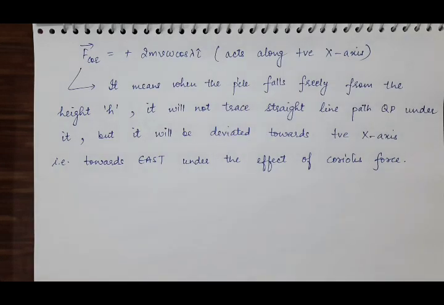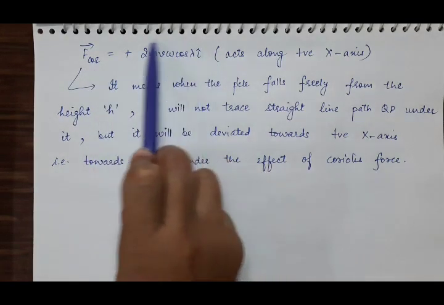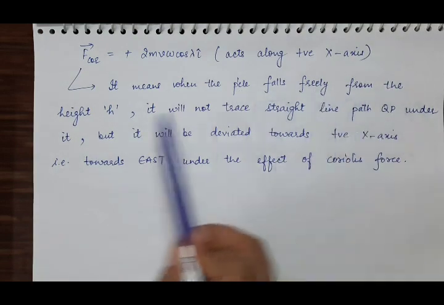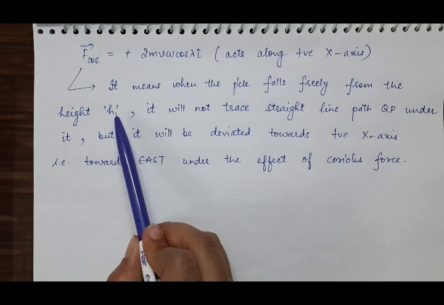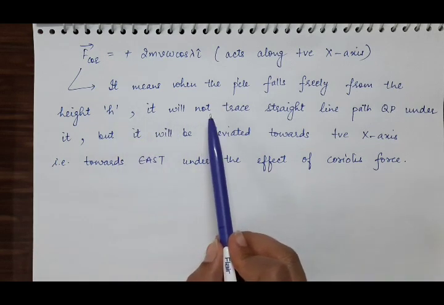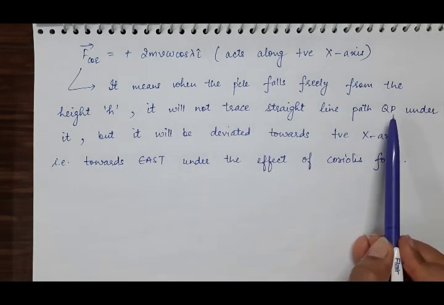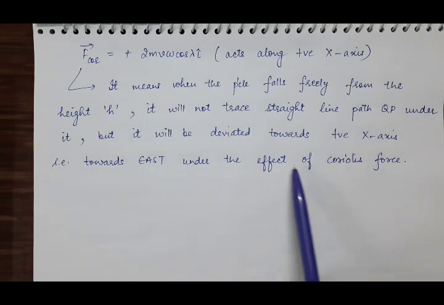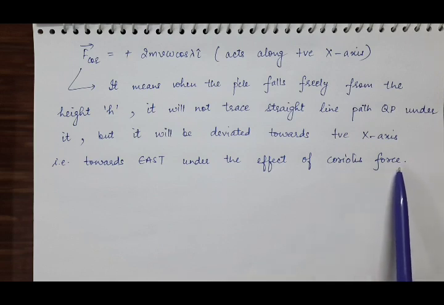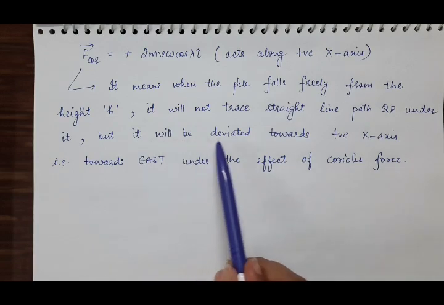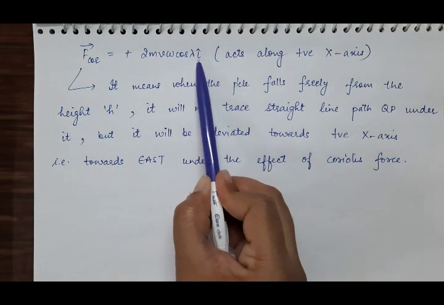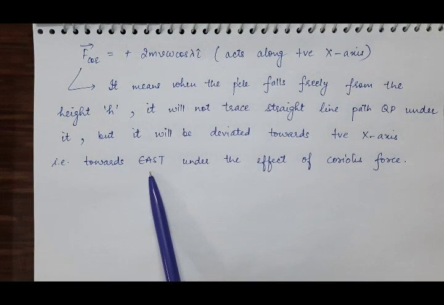So you have to write these lines at the end of this article, that this equation means that when the particle falls freely from the height h above the surface of the Earth, then it will not trace a straight line path QP just under Q, but because of the presence of this Coriolis force, because of the rotation of Earth, the particle will be deviated towards the positive x-axis because of the presence of this i cap, that is towards east.